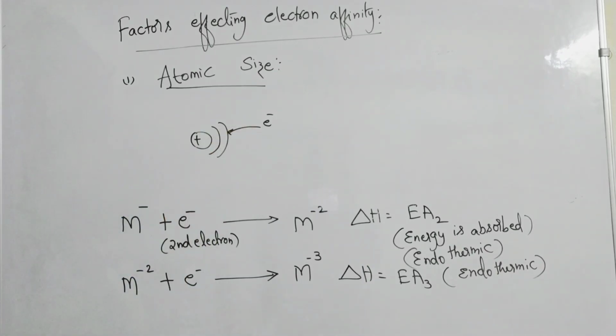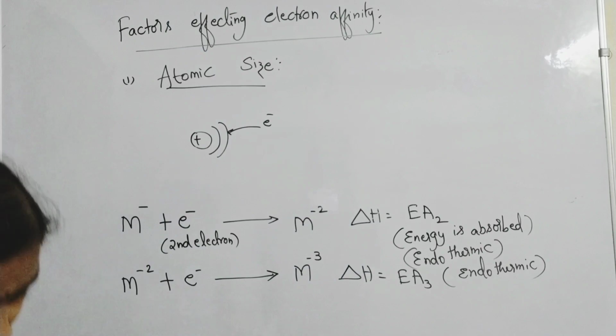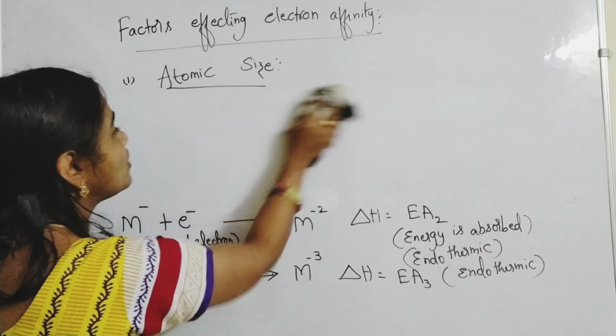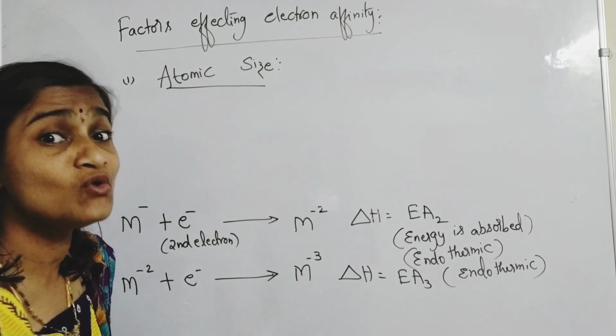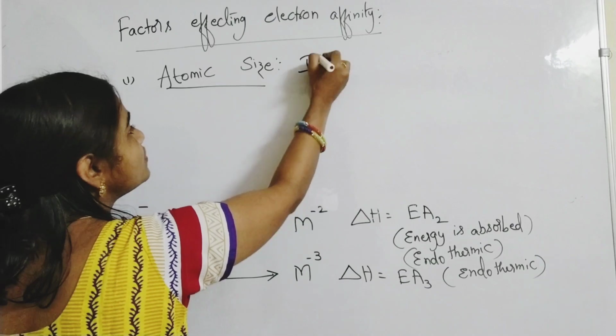Stronger attraction is there to the added electron, so electron affinity increases. If size is less, electron affinity is more. If size is more, electron affinity is less.